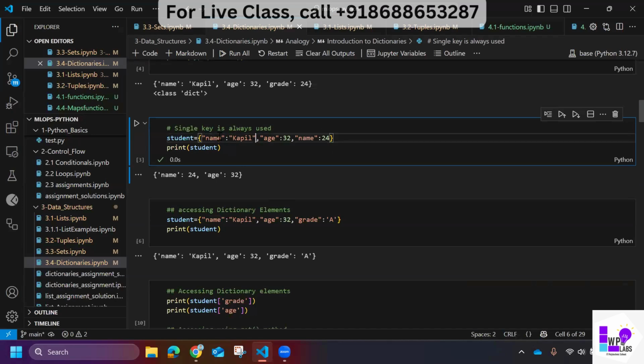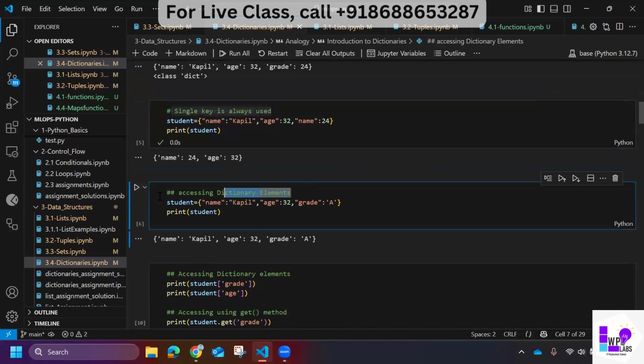Because a dictionary has a key-value relationship, if the key is the same, you see, name is Kapil and again the name is 24, I'm using the same key, what will happen? It ignored this, right? So whenever we are working with dictionaries, we have to be conscious enough. We cannot use duplicate keys. Otherwise, it's not a perfect usage of a dictionary. We might not be able to predict the correct value. So it's not a good practice to use duplicate keys in a dictionary. So a single key is always used.